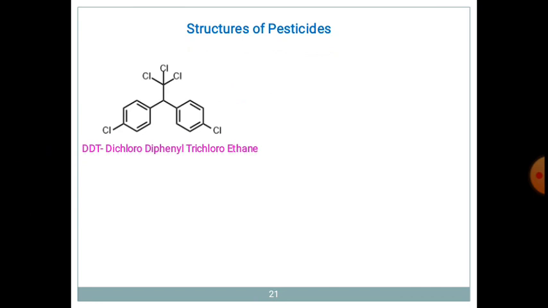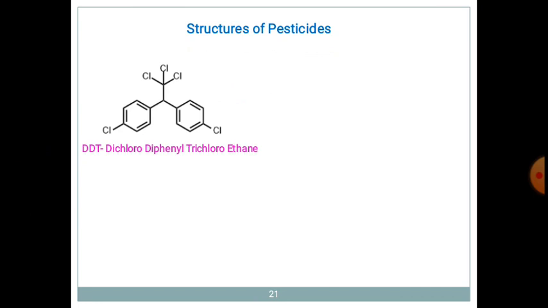On the phenyl groups there is chlorine, 2 phenyl groups with 2 chlorines attached, hence it is called dichlorodiphenyl. Again, there are 3 chlorine atoms and the alkyl side chain has 2 carbon atoms, hence it is called ethane,